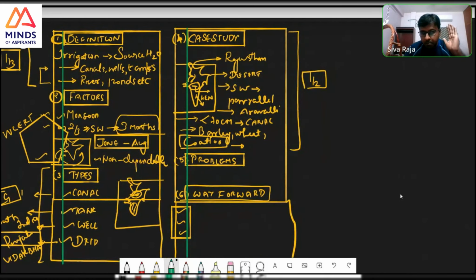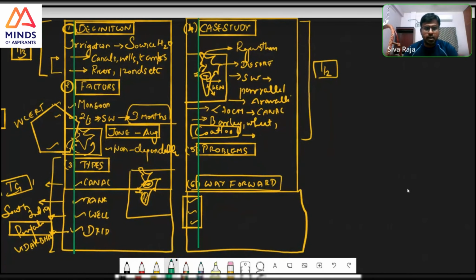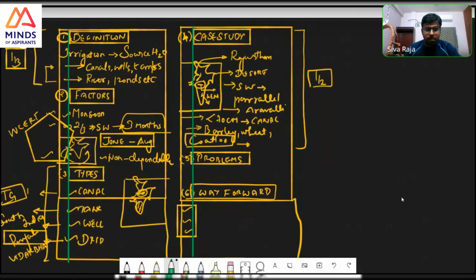But when we write haphazardly, without any alignment, without any framework or structure like this, I have to search your answers. When I search answers, it is very common knowledge that whatever makes my work difficult, I will not give marks for. I will give marks to those who make my work simple.